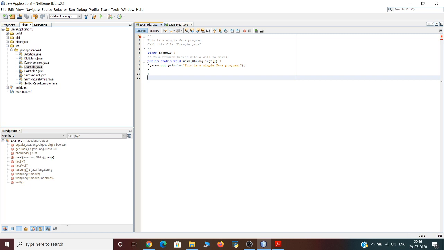So for most computer languages, the name of the file that holds the source code to a program is immaterial. However, this is not the case with Java. The first thing that you must learn about Java is that the name you give to a source file is very important. For this example, the name of the source file should be example.java. So let us see why.